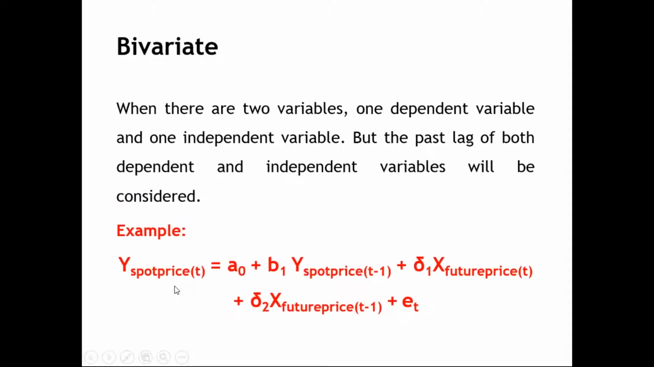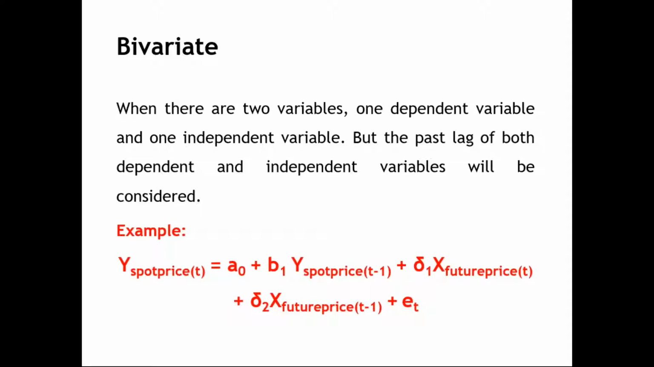Then we have two other classifications. One is bivariate, and the other is univariate. Only when you understand this is it easy for us to understand where ARIMA is used. When I say bivariate, it comprises two variables, that is one dependent variable and one independent variable. But if the dependent variable assumes its own lagged values, even then it is called a bivariate model.